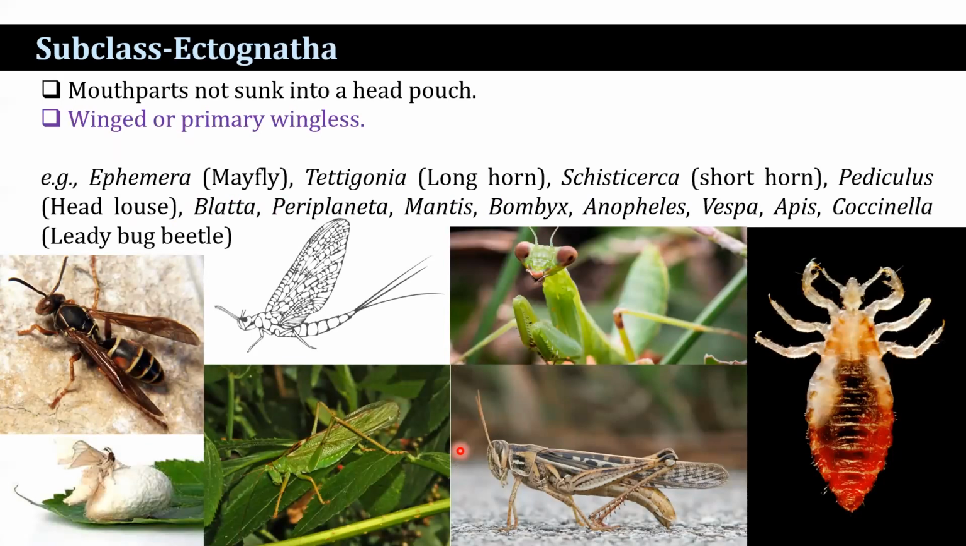Subclass Ectognatha. In Entognatha, mouth parts are sunk into the head pouch, but here in Ectognatha, mouth parts are not sunk into the head pouch. They are winged or primarily wingless. So many examples such as Vespa, Longhorn, Tettigonia, Sawfly, Pediculus. So many examples are here.